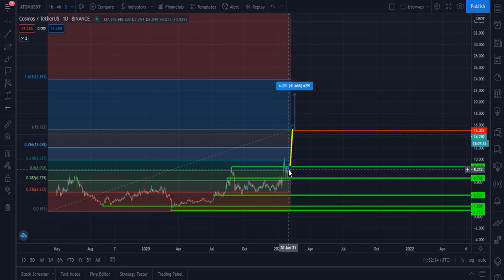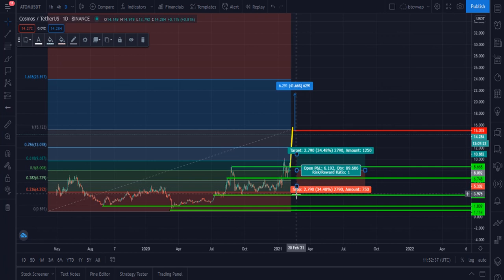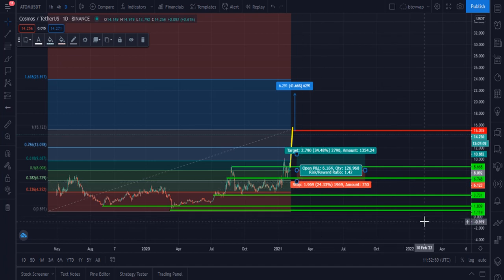Cosmos at the $8 price level, and let me show you, if you buy Cosmos from that price level, then let me show you my next target. I think this is the golden zone, and this is the best time to buy Cosmos once Cosmos dips to the $8 price. And set your stop loss at, I think, that point, $6.1. You have to buy Cosmos at the $8 price level and put your stop loss at the $6.1 level. Then our next target will be, let me show you,